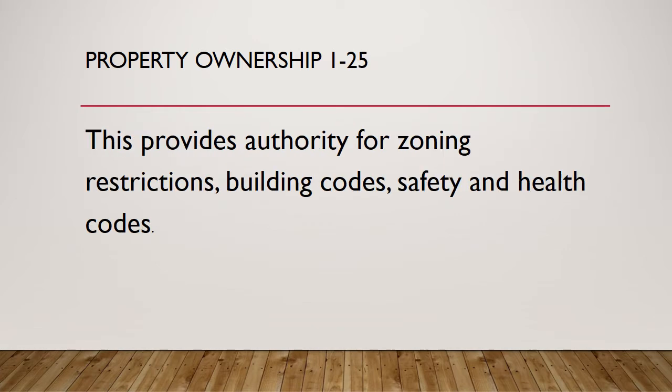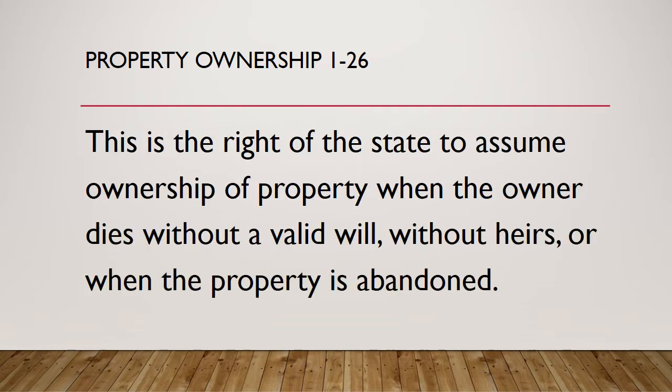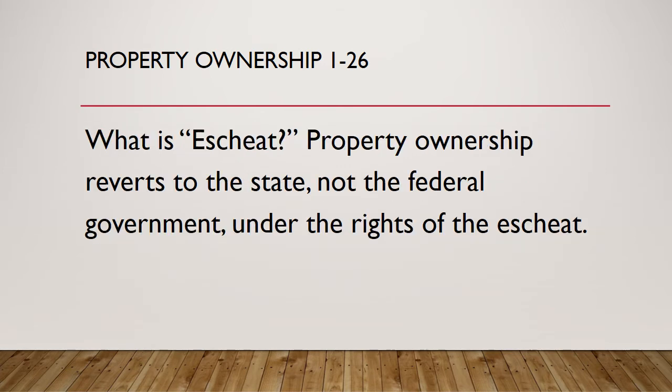Question 25. This provides authority for zoning restrictions, building codes, safety and health codes. What is police power? Question 26. This is the right of the state to assume ownership of a property when the owner dies without a valid will, without heirs, or when the property is abandoned. What is escheat? Property ownership reverts to the state and not the federal government under the rights of escheat.